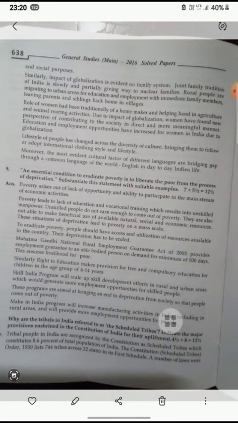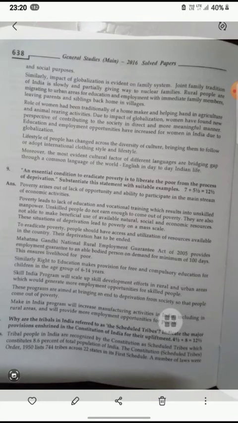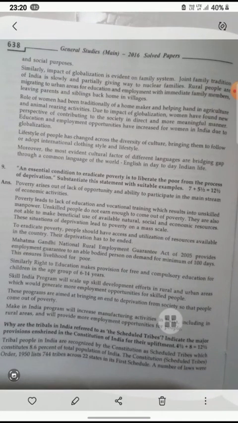The role of women has traditionally been that of homemaker and helping hand in agriculture and animal rearing. Due to the impact of globalization, women are now contributing to society in a more direct and meaningful manner. Education and employment opportunities have increased for women, and lifestyle has changed across the diversity of cultures, leading people to adopt international clothing styles and lifestyle. Moreover, the most evident cultural factor is that different languages are bridged through a common language for the world, like English, which is day-to-day in Indian life.